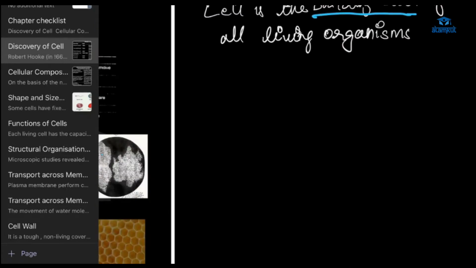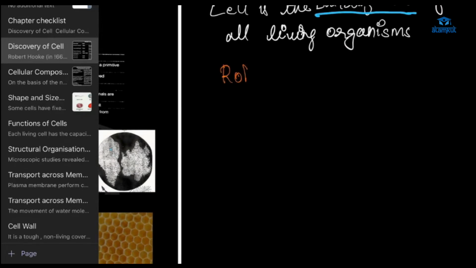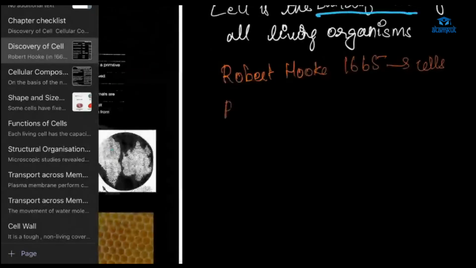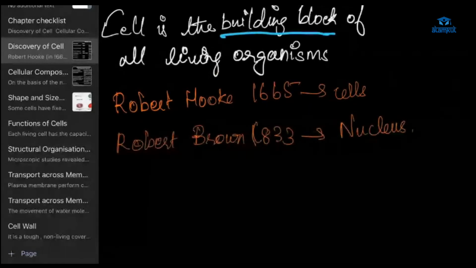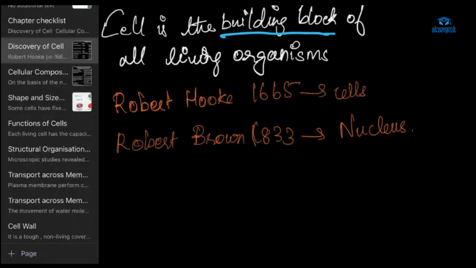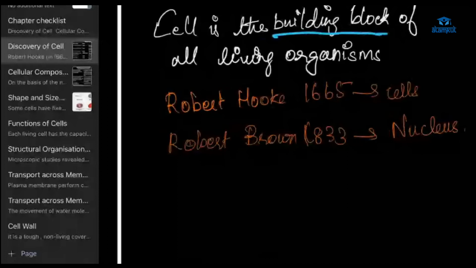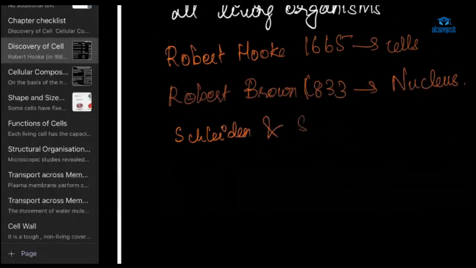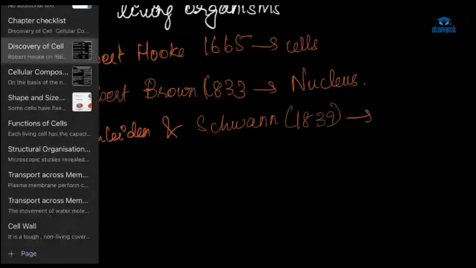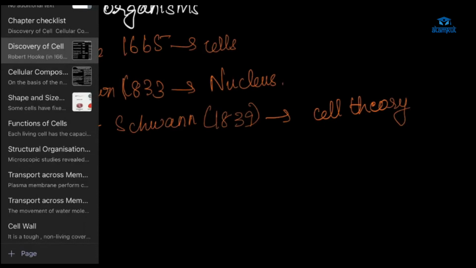Now we can go down the history. Robert Hooke, cell. Then Robert Brown, 1833, discovered the nucleus. So you can see the difference, right? 1665, then after that, 1833. So many gaps. After he discovered cells, many scientists began studying the inside of the cell, what it is made up of. Then in 1839, Schleiden and Schwann proposed cell theory. What is cell theory?